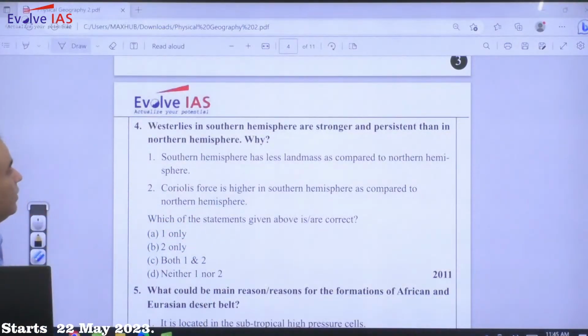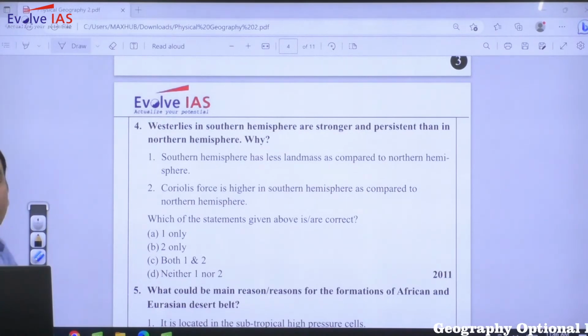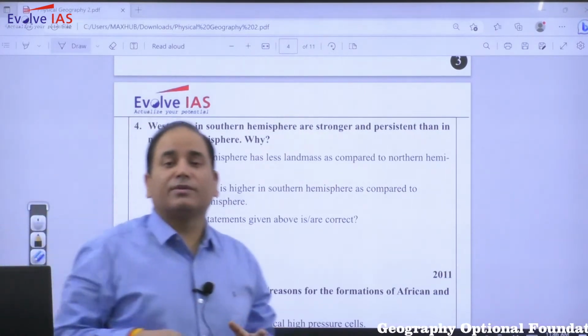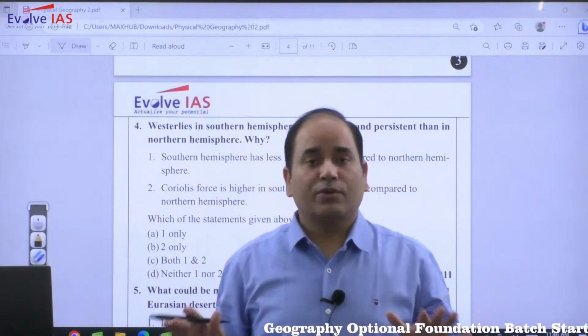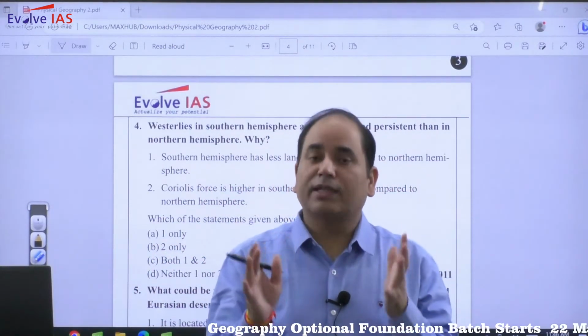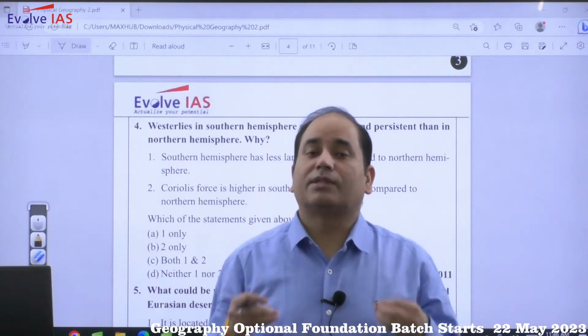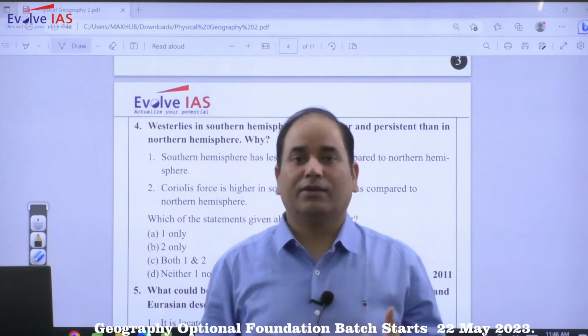Now westerlies in southern hemisphere are stronger and persistent than in northern hemisphere. Why? So the first option, it is southern hemisphere has less land mass as compared to northern hemisphere. It's correct, because in southern hemisphere the oceans are vast. Due to the vast ocean, what will happen? The obstruction will be lesser, and if obstruction is less then speed will be more.